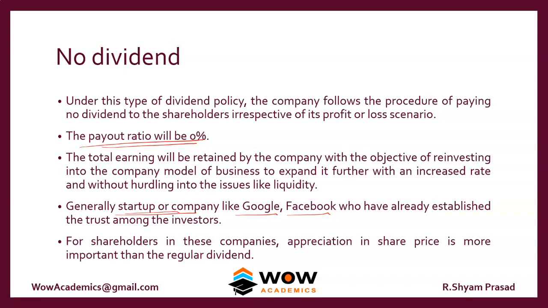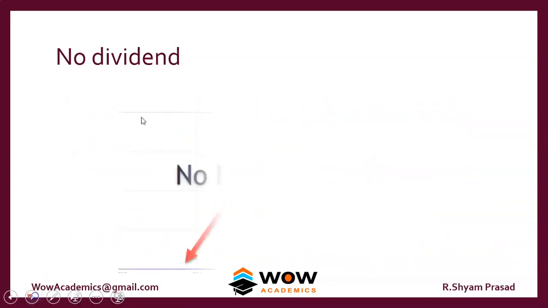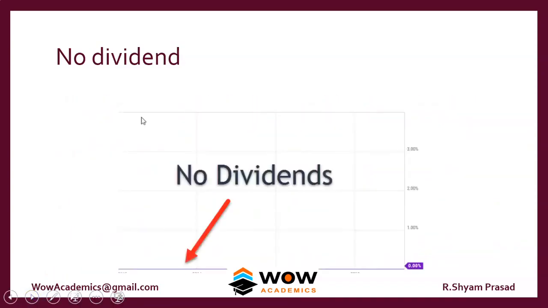And even shareholders are accepting this because they feel that rather than having the dividend, it's better to have share price appreciation, okay. So that's how investors are looking at it. So this is a chart for no dividend, that's constantly held at 0.